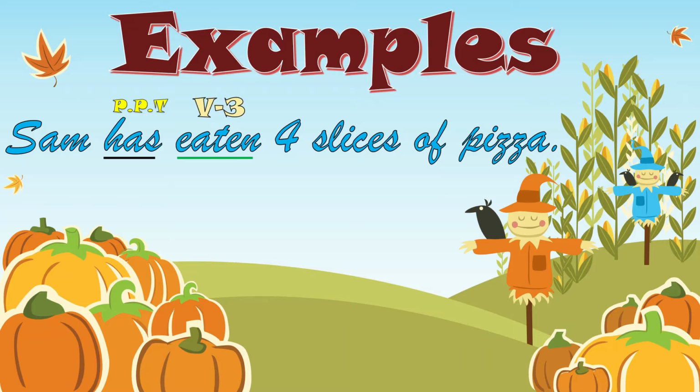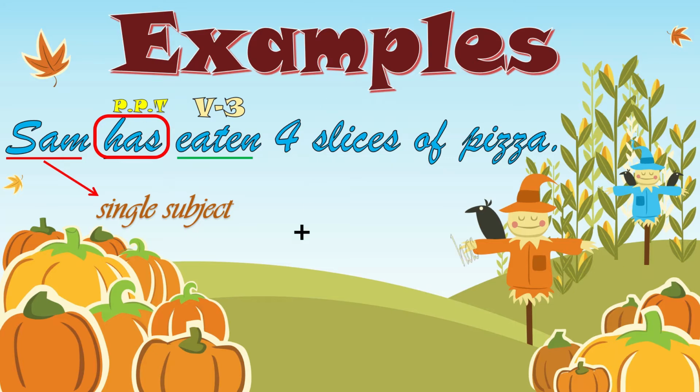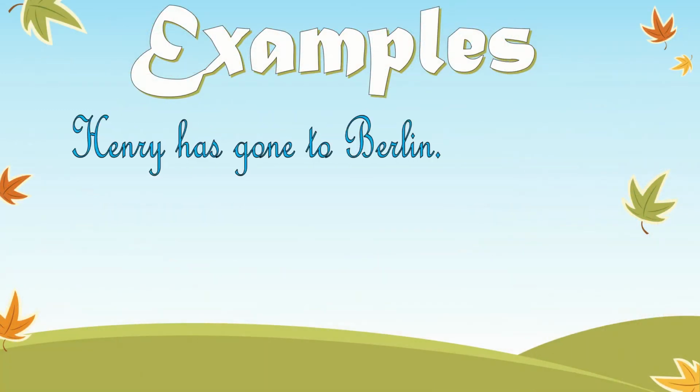Now, we have used present perfect tense here. Why? Because we have used has and eaten in the sentence. Now the question is, why did I use has? Why not have? Yes, because of Sam. Sam is a single subject, and with single subjects we always use has. Brilliant.